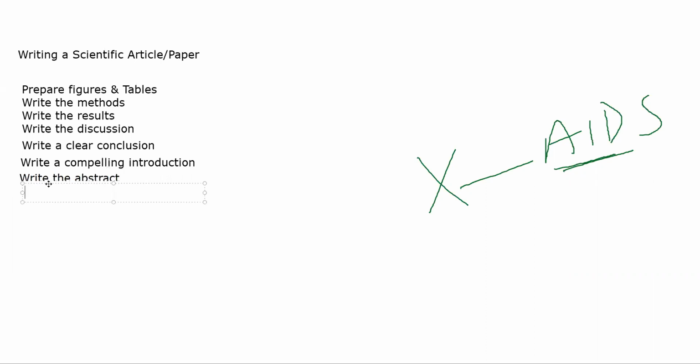Then you have to compose a concise and descriptive title. Now that you have gone through the whole figures, methods, results, discussion, you have written the conclusion, you have written the introduction, and you have summarized the data, it will be very easy for you to write the title. A title which is properly displaying the contents that the reader is about to read in the paper.